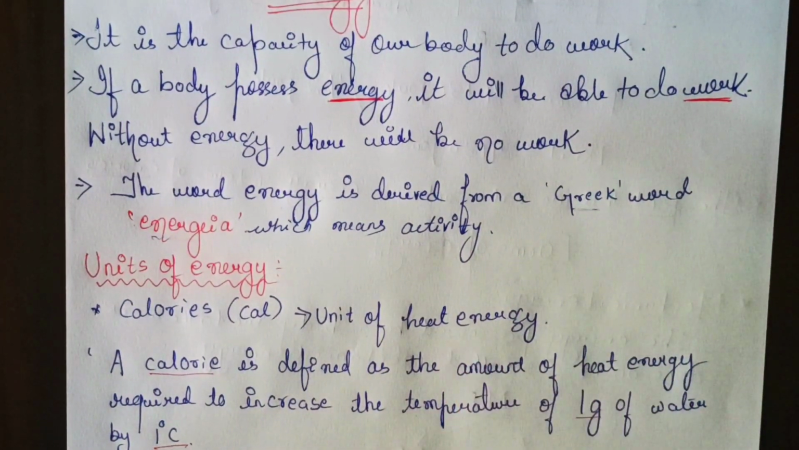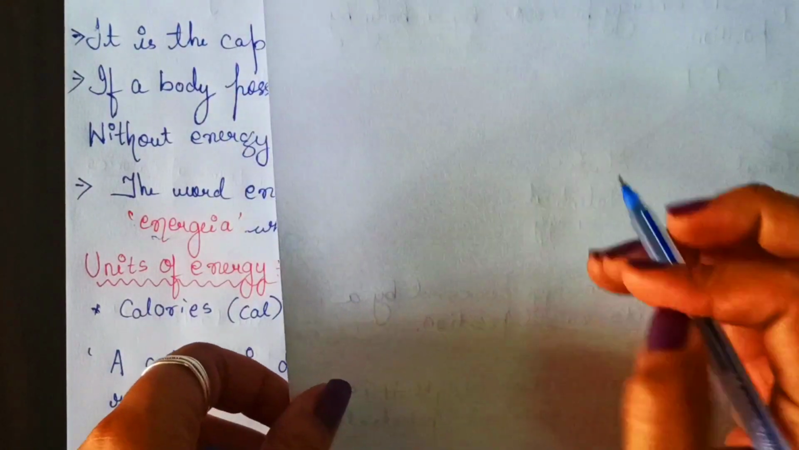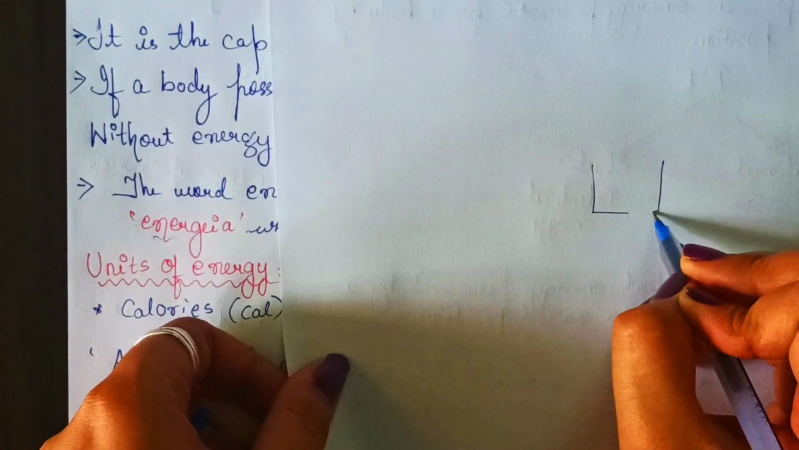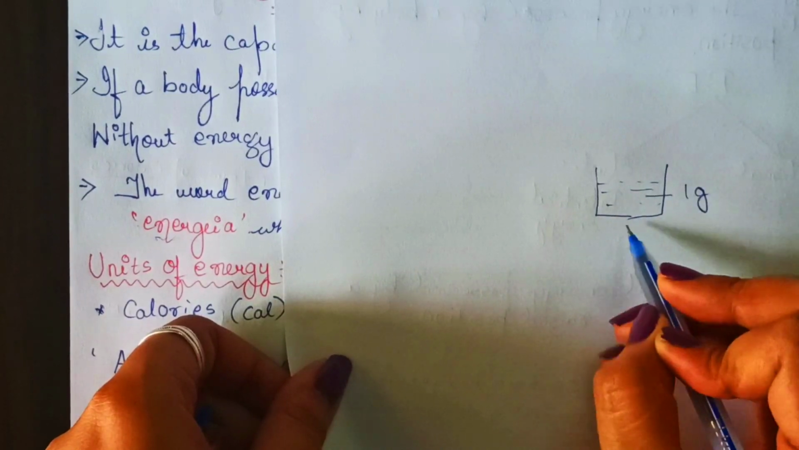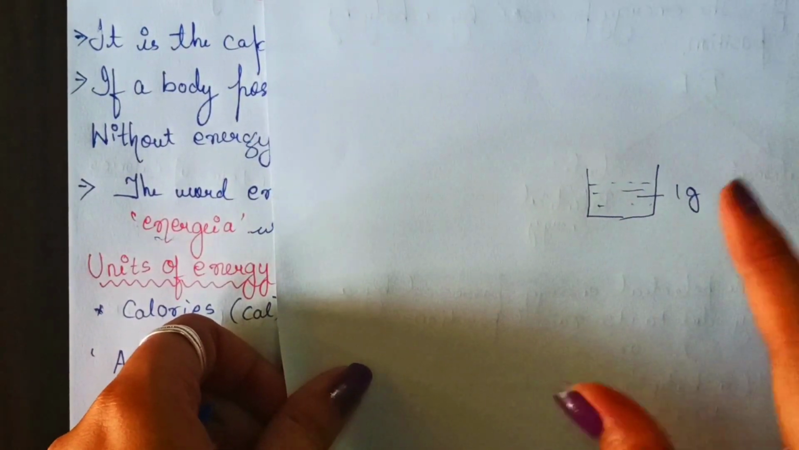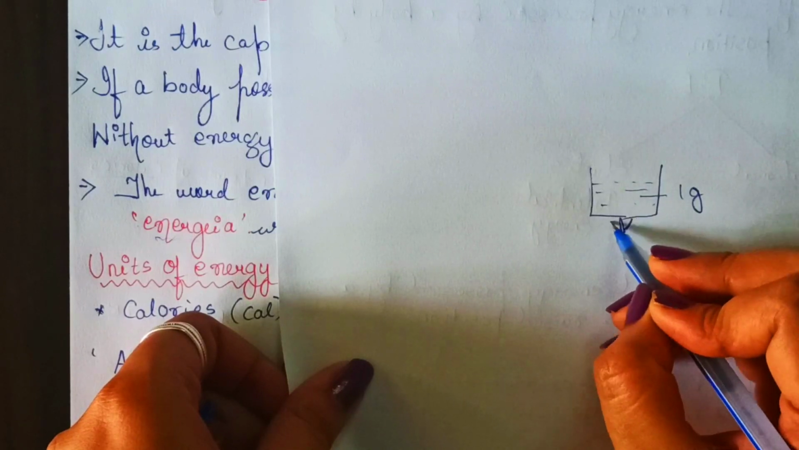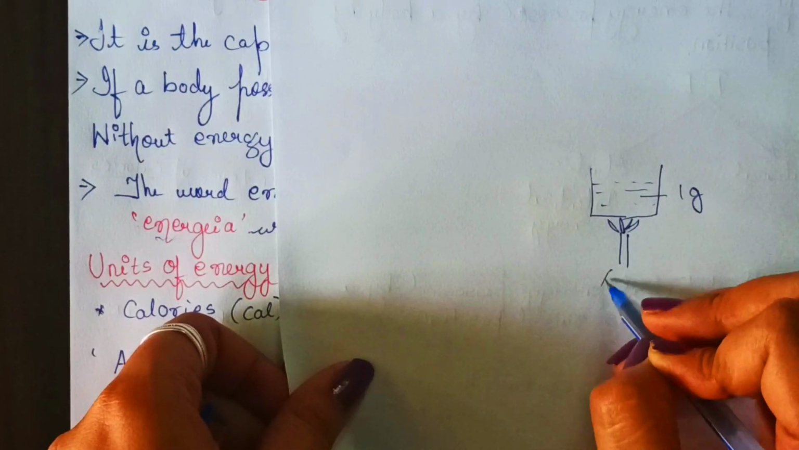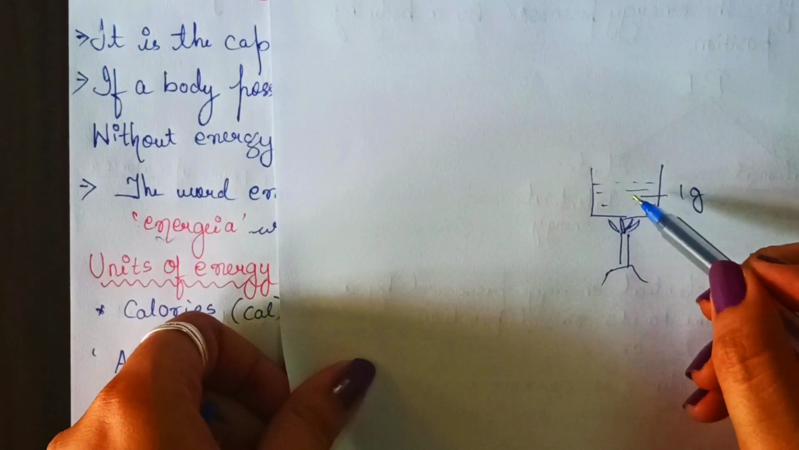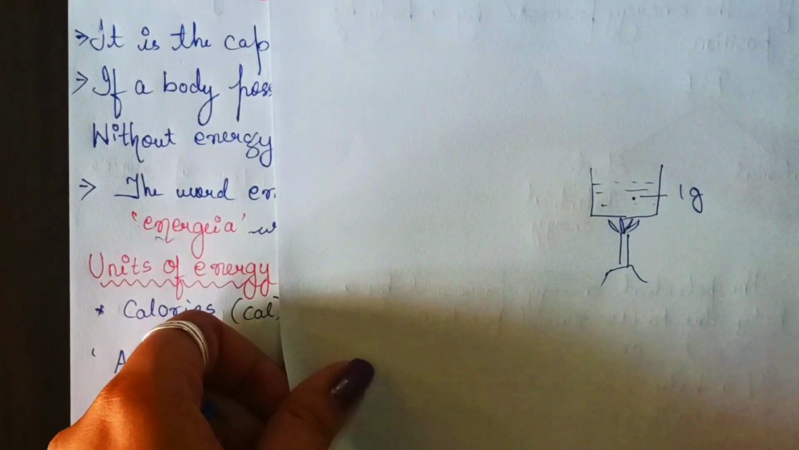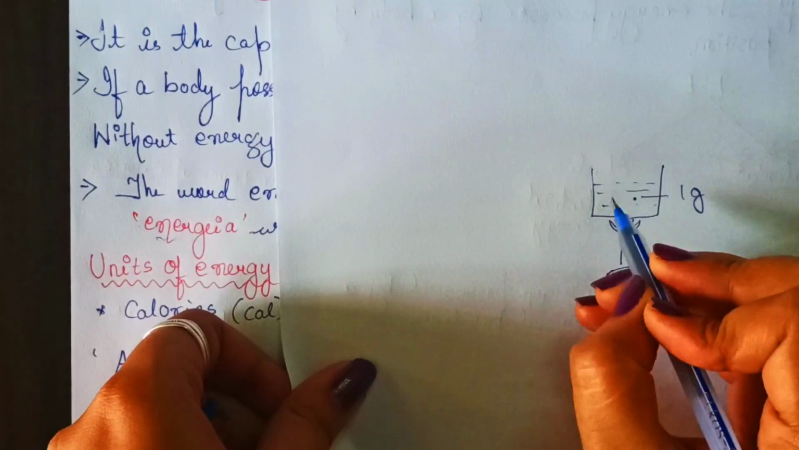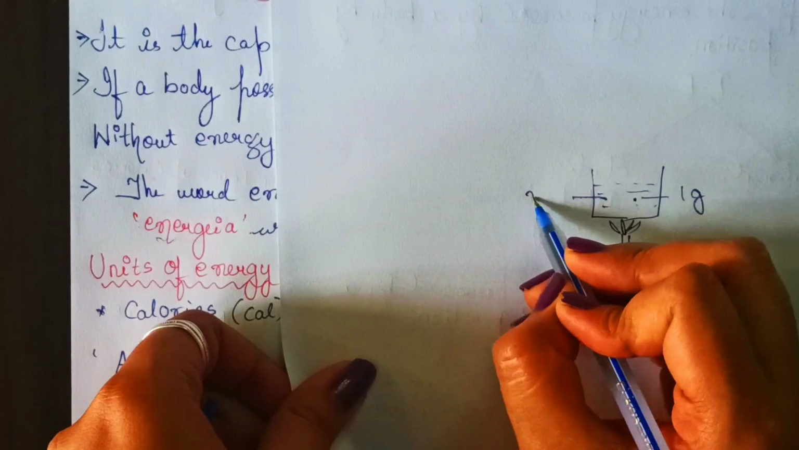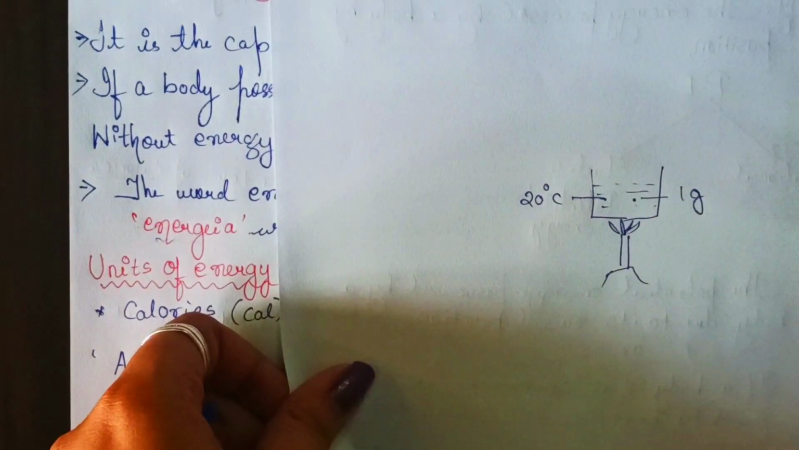Suppose we have 1 gram of water. I have taken 1 gram of water in a container, just imagine this is a container. Now what do we have to do? We have to heat this water. We have to provide heat energy to this water, and our main motto is to increase the temperature of this water by 1 degree Celsius. Suppose the temperature of this water is 20 degrees Celsius.